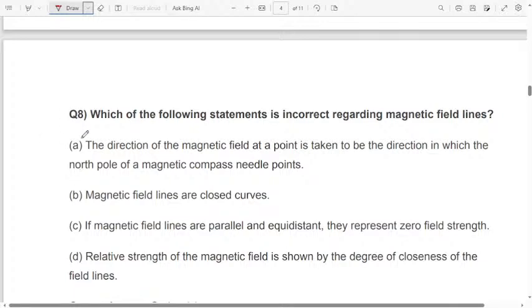Which of the following statements is correct regarding magnetic field lines? Among these four, which statement is incorrect, they are asking. Underline it in the exam also, it will be helpful for you.